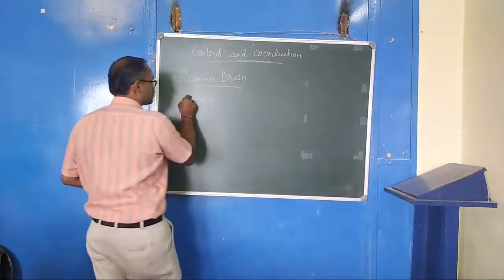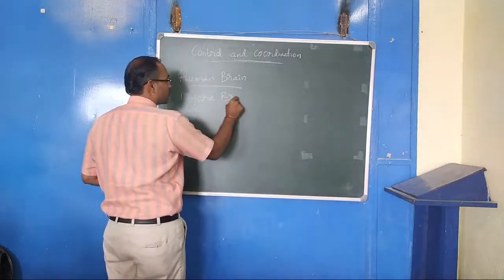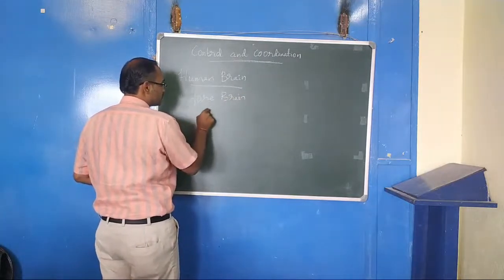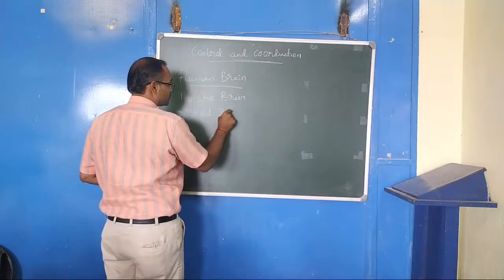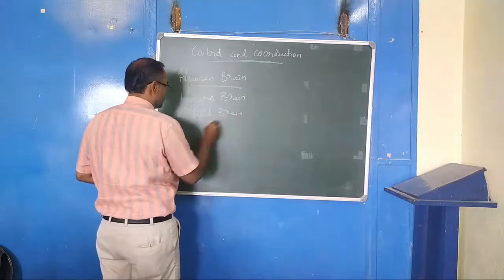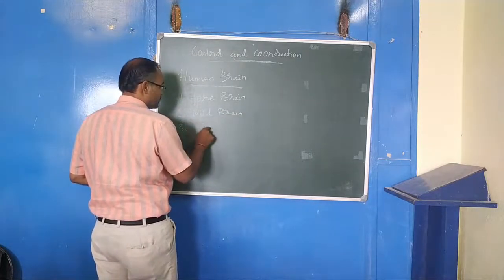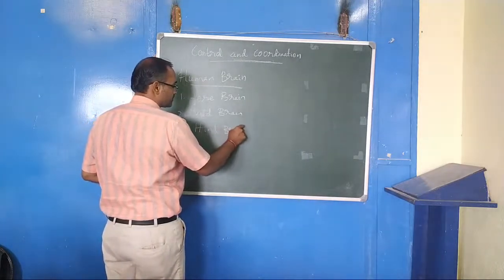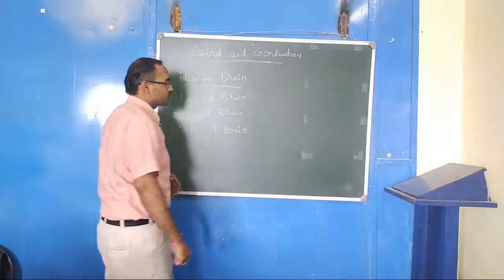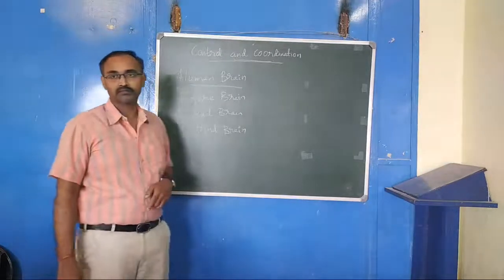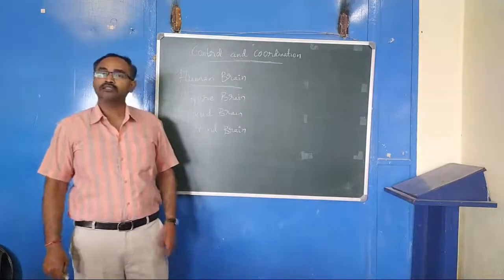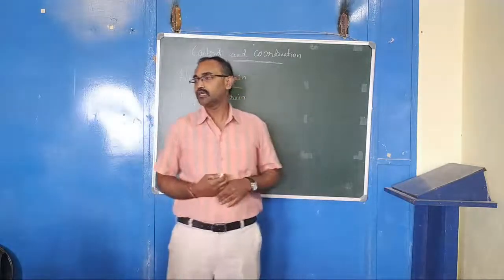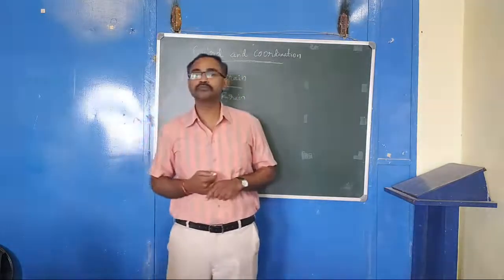So one is forebrain, midbrain, and hindbrain. So 3 different parts. Okay. And then what do you know more about the brain? Tell me. What more do you know about our brain?